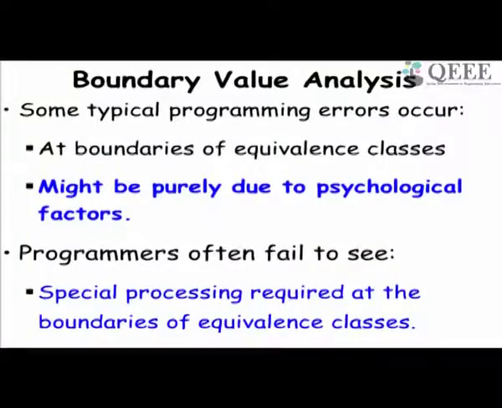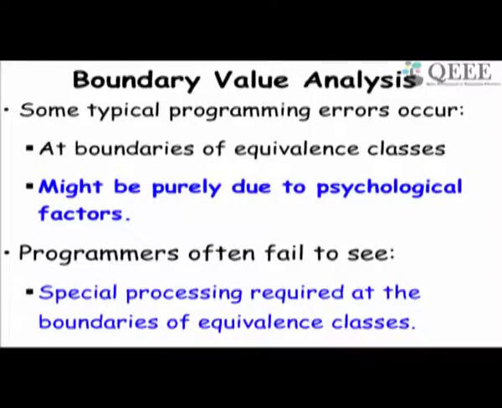Now let's look at boundary value testing. In boundary value testing, the heuristic is that just testing the equivalence class is not enough, because programmers typically make errors at the boundary, possibly purely due to psychological factors.